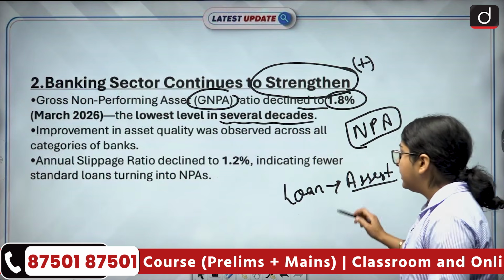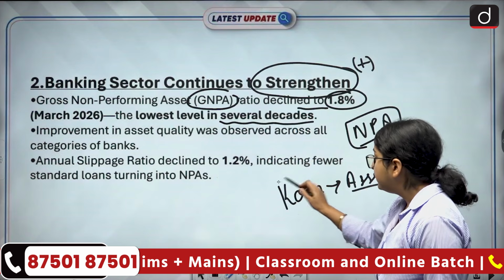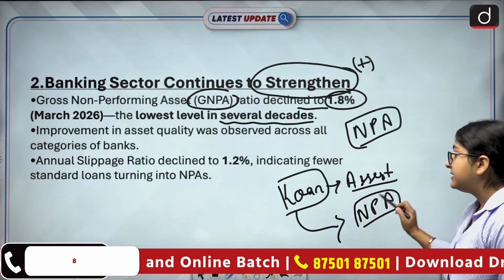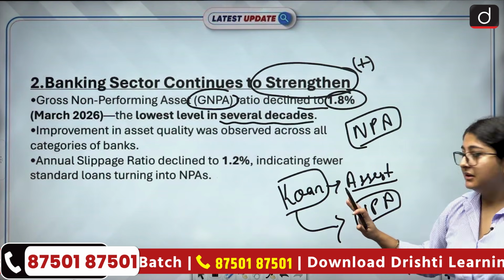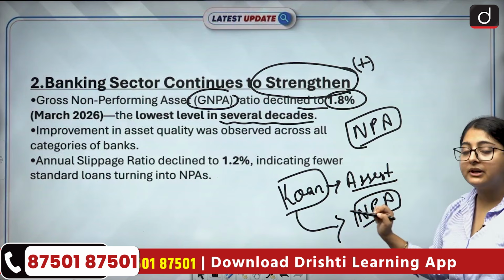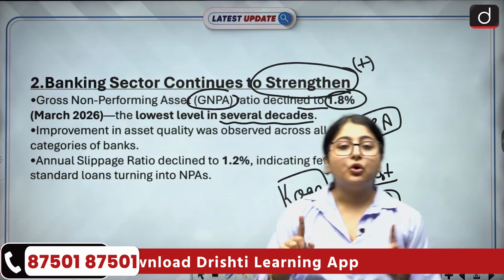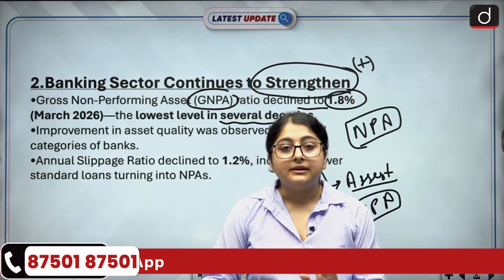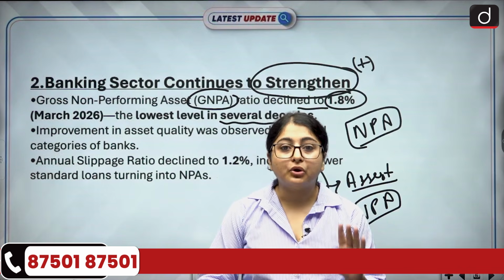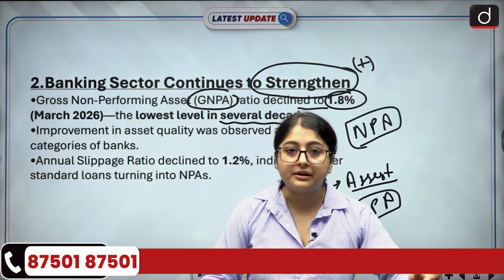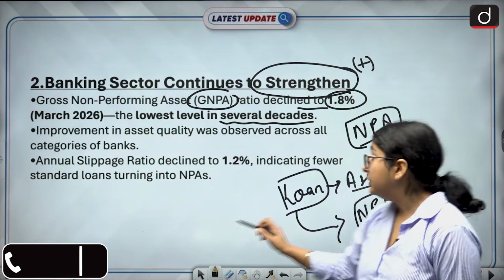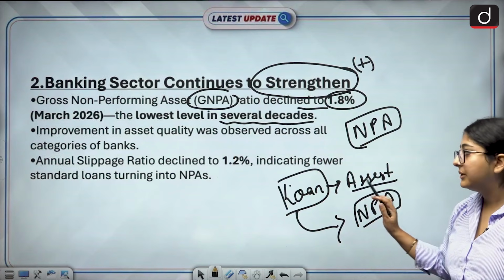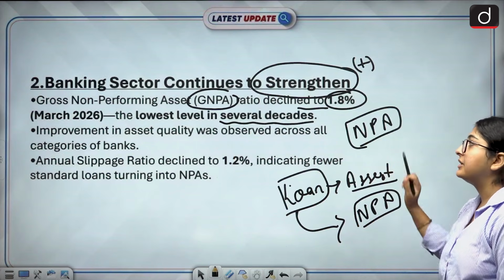Okay. Now, there is a condition when this loan is converted into a non-performing asset. It is an asset, but it is non-performing. It's a bad asset. In which condition will the loan turn into a non-performing asset? The condition is if the borrower has failed to repay the principal or interest amount for more than 90 days. In that category, the loan, that means the good asset, will be converted into a non-performing asset. Okay, and that is your gross non-performing asset ratio.